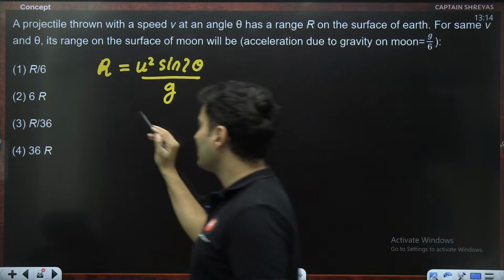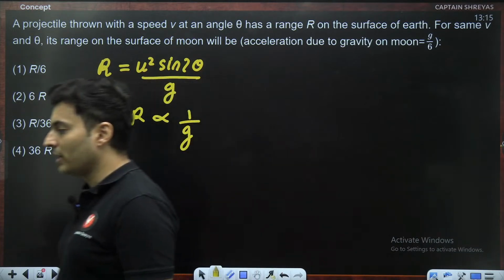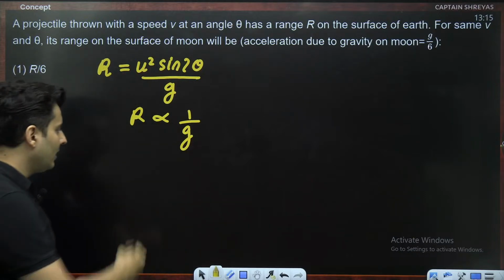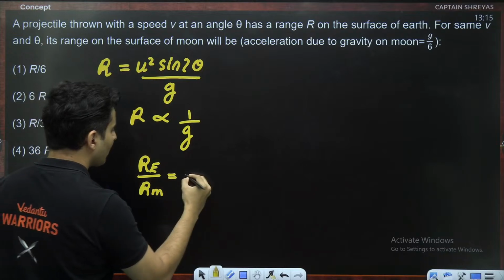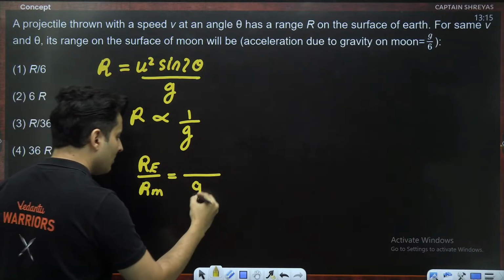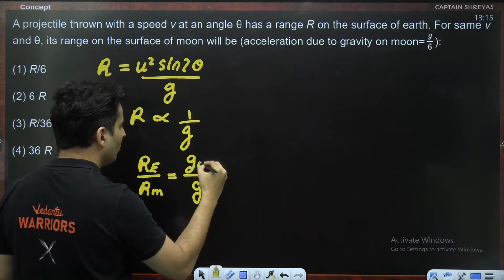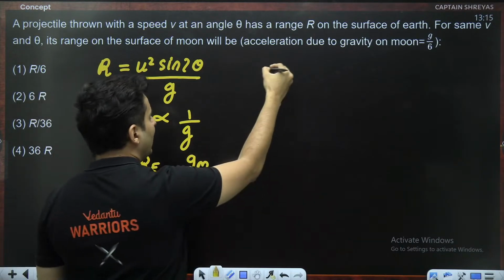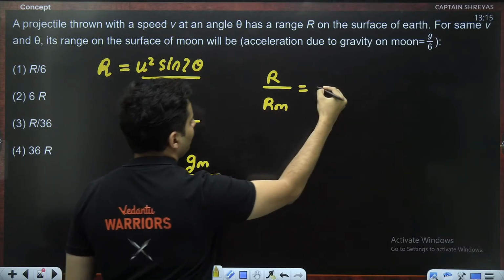So this means my range is inversely proportional to acceleration due to gravity. So I can say that the range on earth upon the range on moon, since it is inversely proportional, will be gravity on earth below and gravity on moon on the top. So range on earth is R, range on the moon I don't know.